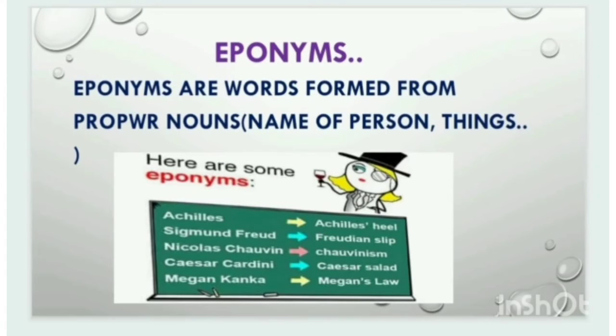Eponyms. Eponyms are words formed from proper nouns, for example, the name of a person or thing. Some of the eponyms are Achilles heel from Achilles, Freudian slip from Sigmund Freud, Chauvinism from Nicolas Chauvin, Caesar salad from Caesar Cardini, and Mencken's law from H. L. Mencken.